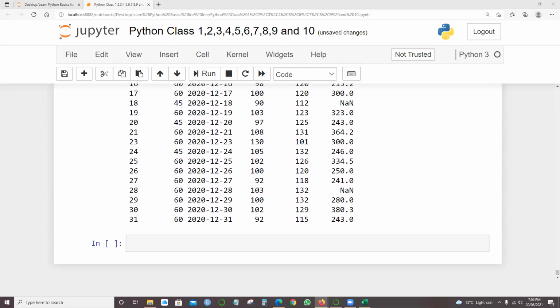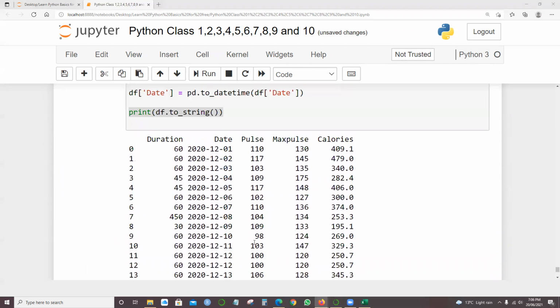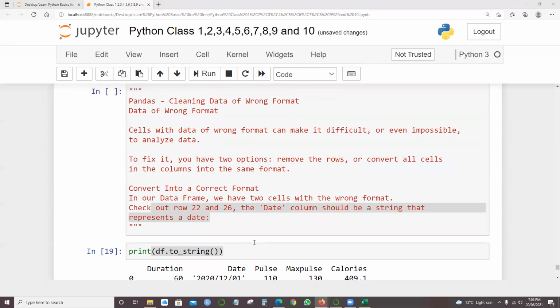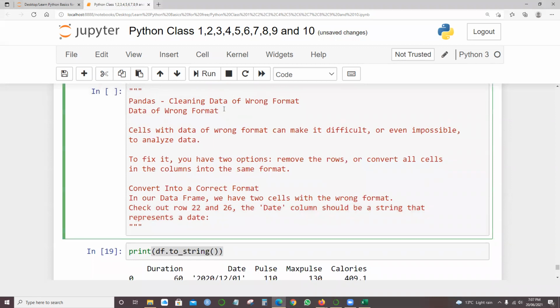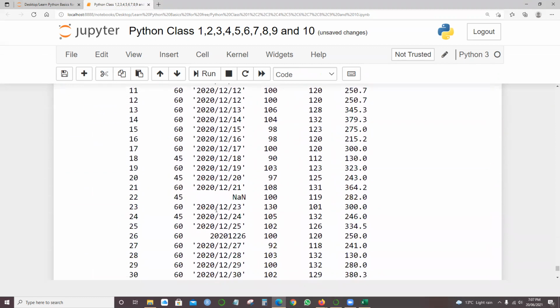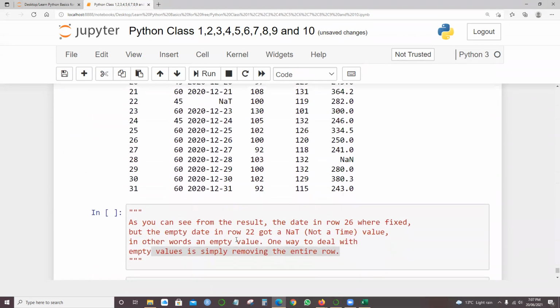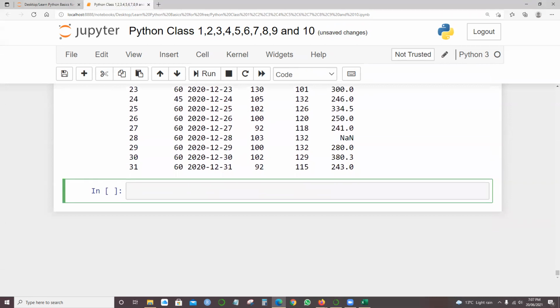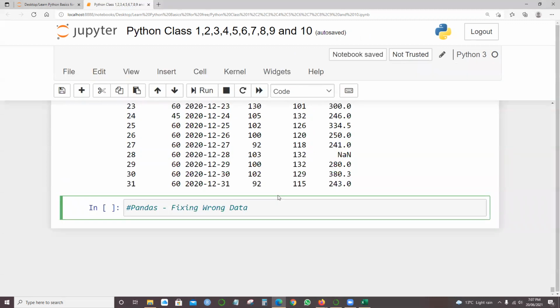So let's go to the other format, the wrong data. What I've selected here is in a wrong format. For example, this one is in the wrong format, and now we'll deal with fixing the wrong data in pandas. Wrong data does not have to be empty cells. Let's say, for example, how to deal with this case.